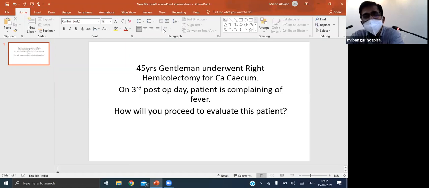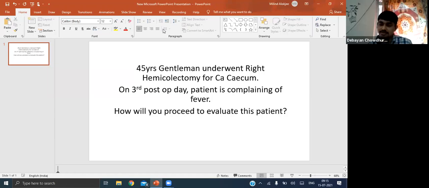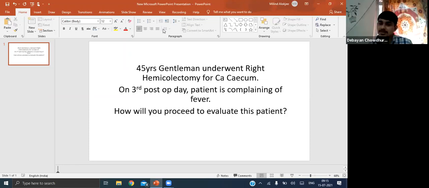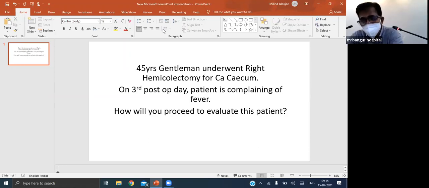Yes, sir. So if you have an anastomotic leak, this leak may be confined to the local site, or this leak might have caused a generalized peritonitis. So the signs will be what? Sir, signs will be tenderness. Exactly. And the patient may have rebound tenderness. Okay. Yes.